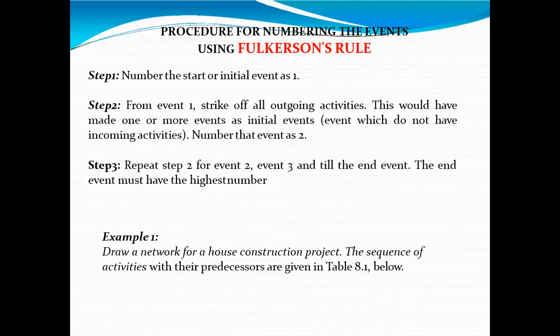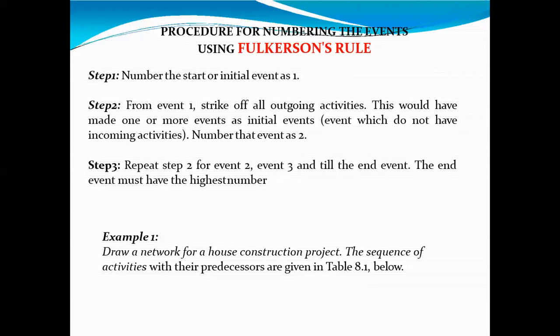It should not be 1. So that is the very simple rule. What is the first rule? The initial number should start with 1. Nothing should be incoming for number 1. Only outgoing activity should be shown from number 1. If anything is coming at number 1, it is not number 1, it is number 2.